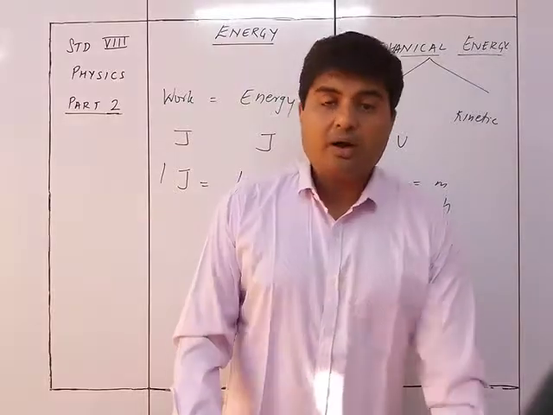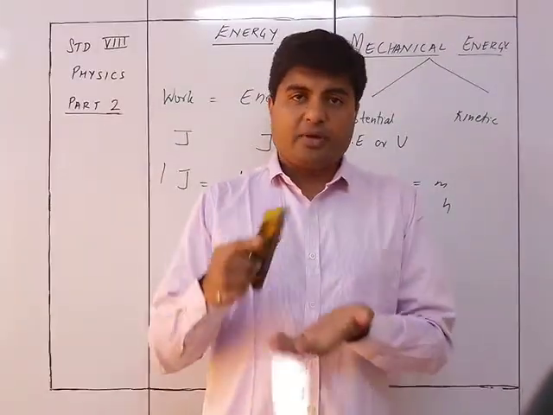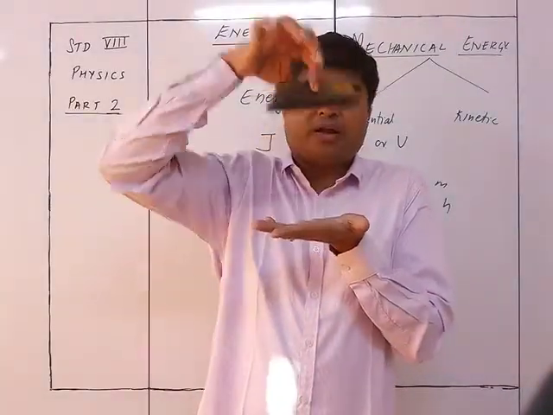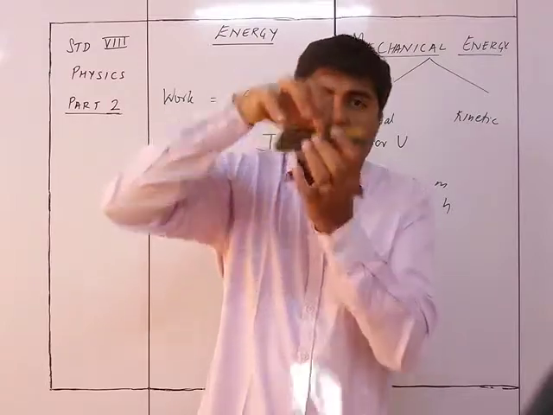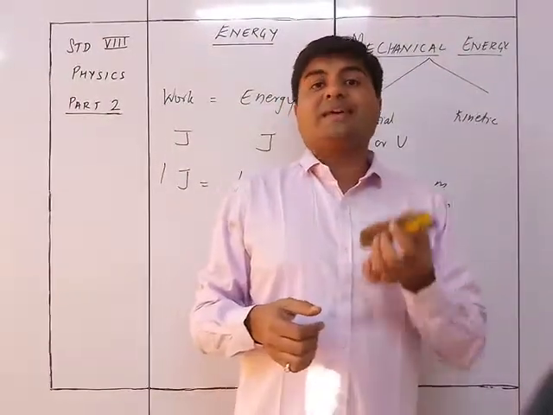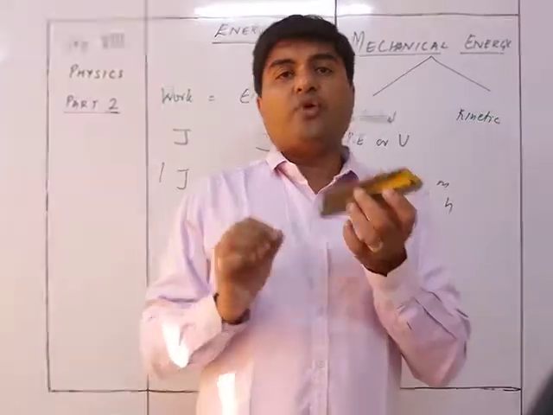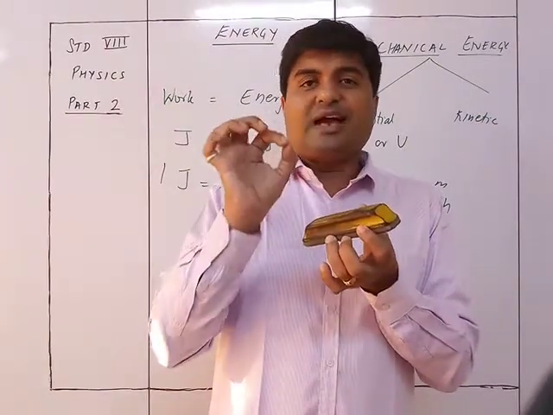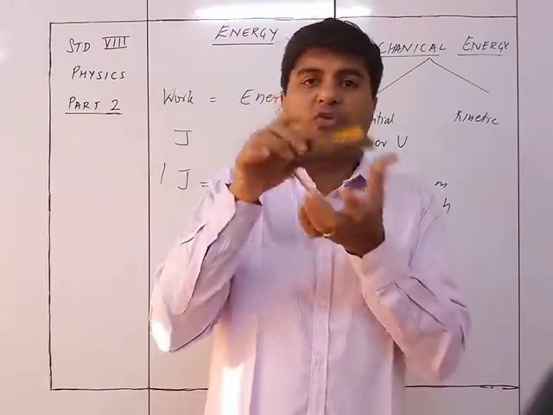The minimum amount of force required to move it from here to here is the work done against gravity, because what I did was simply lift it up to here. At that time, what is the thing which is holding it downwards? It is the gravitational pull. So whatever force is required should be equal to the force of gravity.